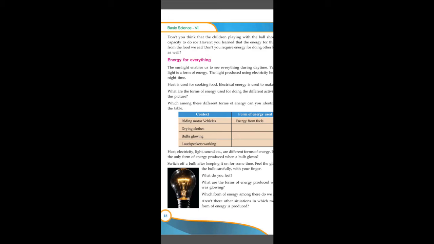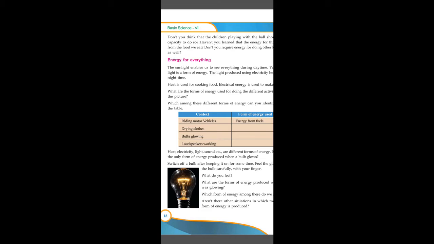But there was a problem with those bulbs. Besides producing light energy, they were also producing a huge amount of heat energy. We provide those bulbs with electricity. Actually, that electricity should be used to produce light, but a part of that electricity is also used to produce heat, which is not at all desired, because it is a wastage of electricity, right? But anyway, there is loss in the form of heat.